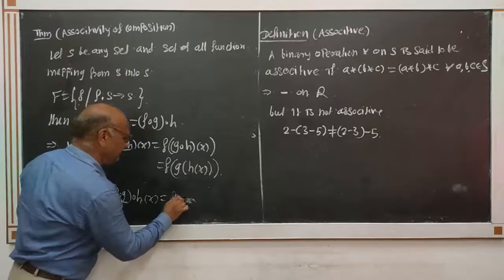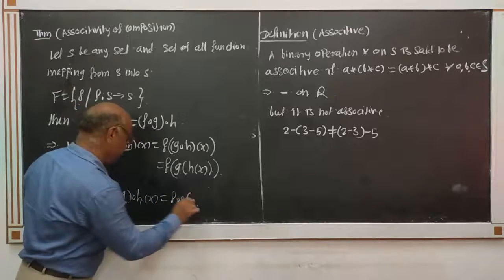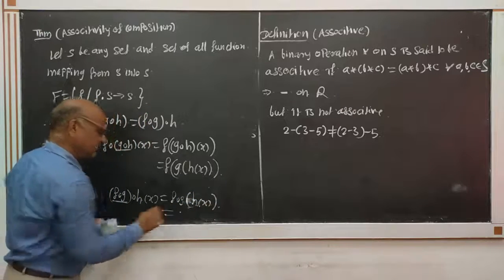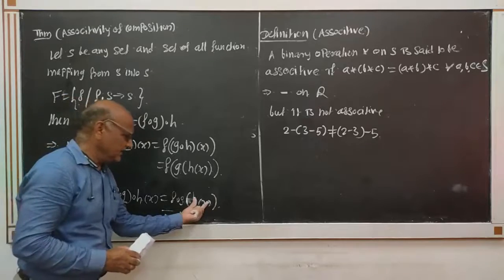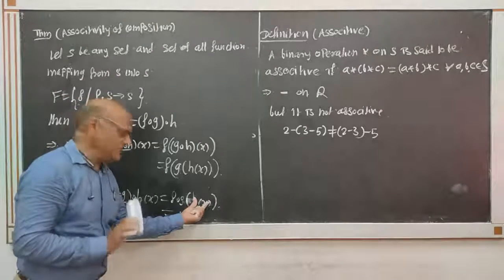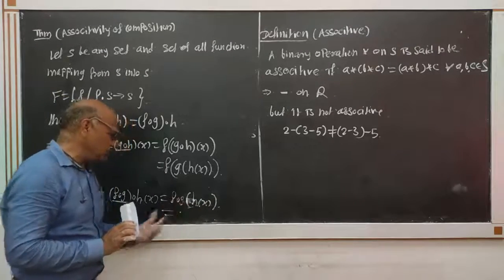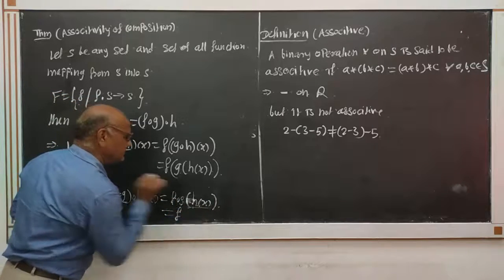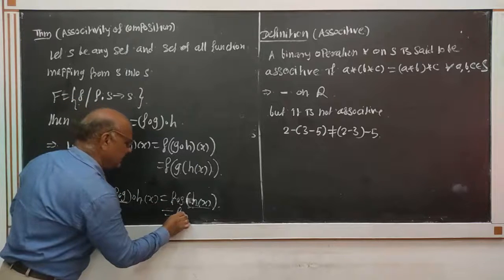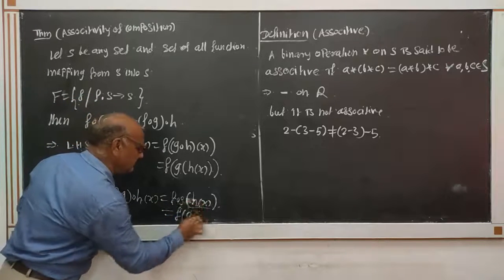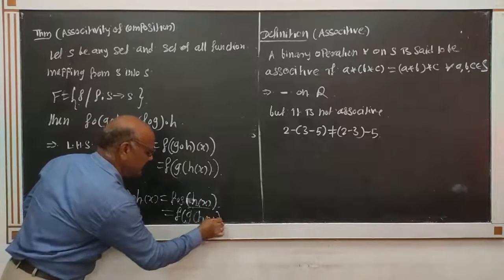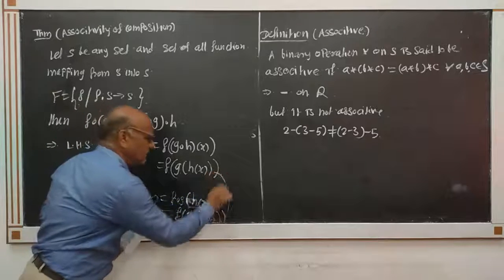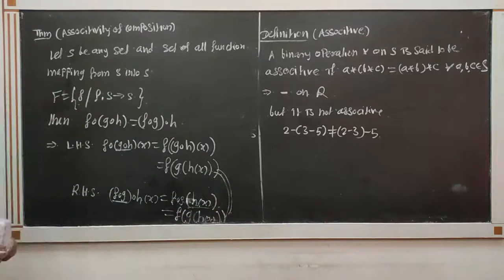That means (F composition G) of H of X. Again, take H of X as a variable and solve for these two functions, F composition G of this H of X. Here these two values are equal.